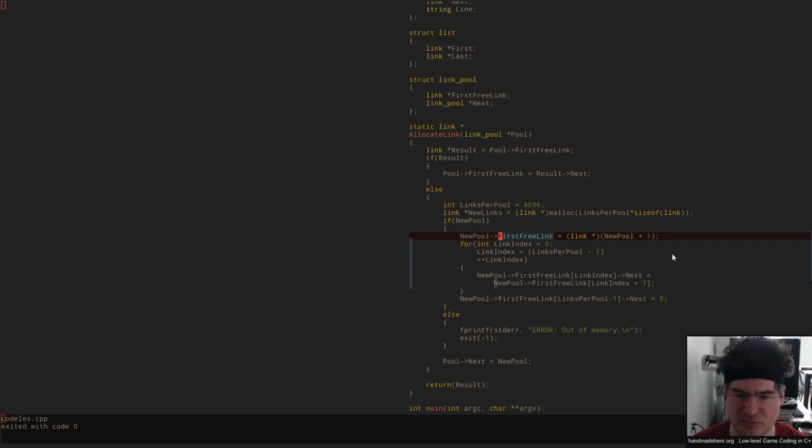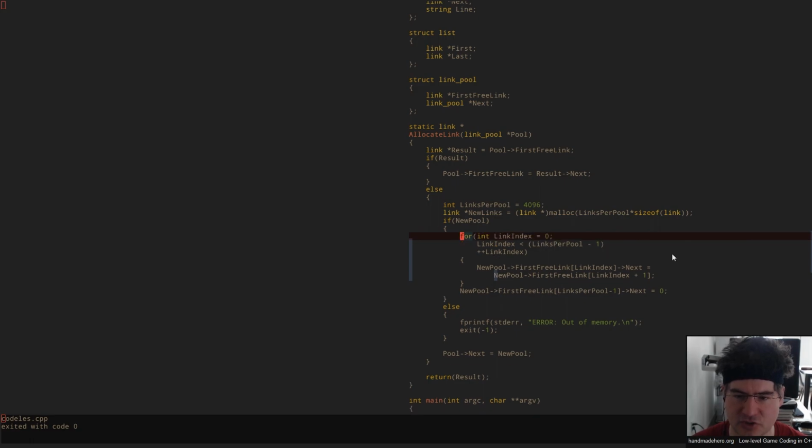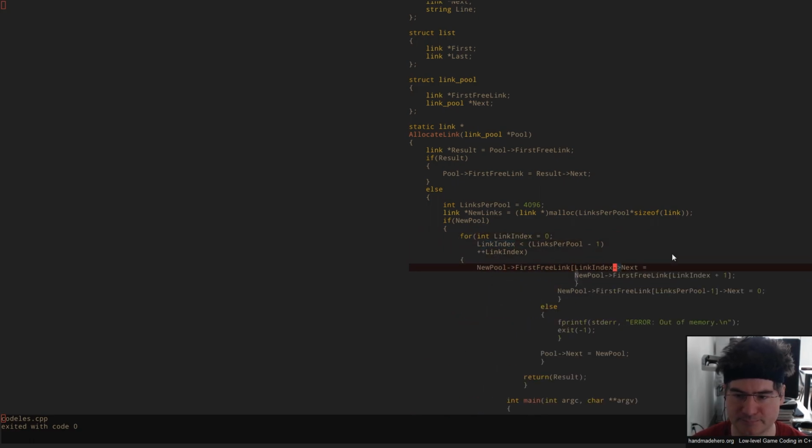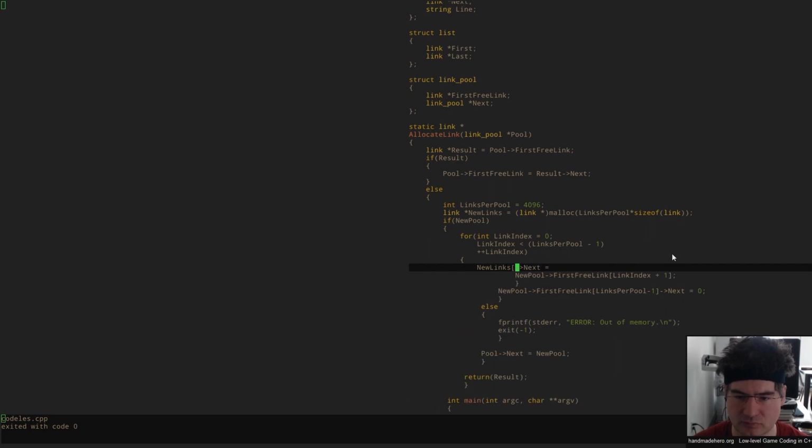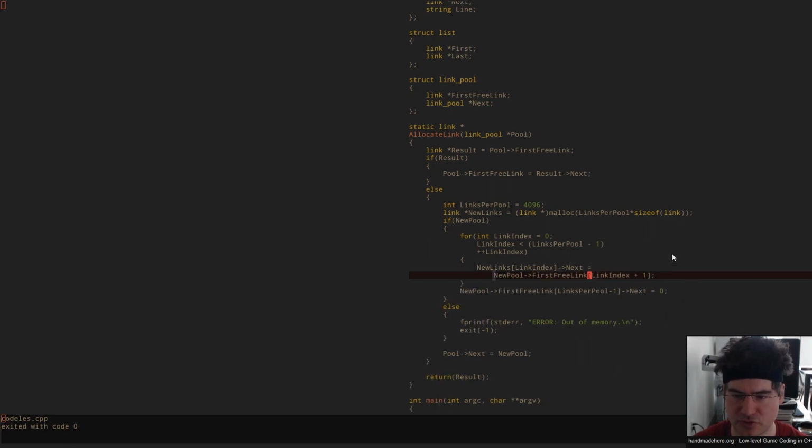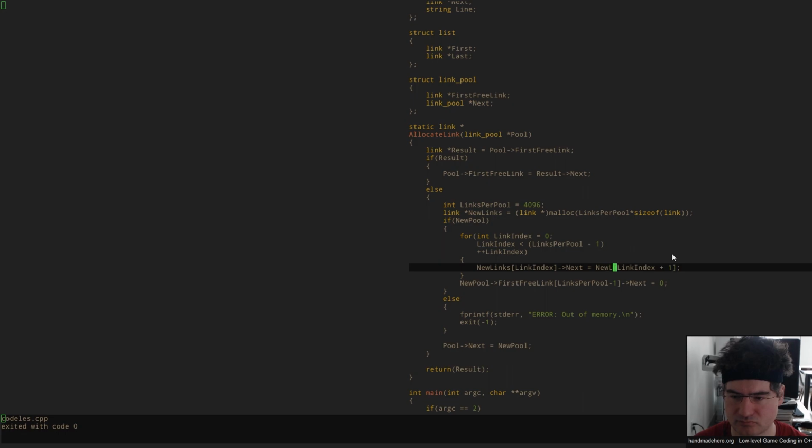All right, so we don't need to allocate this particularly. We could just use new links directly. So in this case, we can just say, all right, here we go. New links, link index equals new links, link index minus 1, or plus 1. There we go. And we still have to do that last one just to make sure that the chain is valid. Once we have those links, we can just set it to the pool we've actually got. So our pool's first free link, I should say, is just going to be equal to whatever that new links pointer is. And that's all we actually needed.